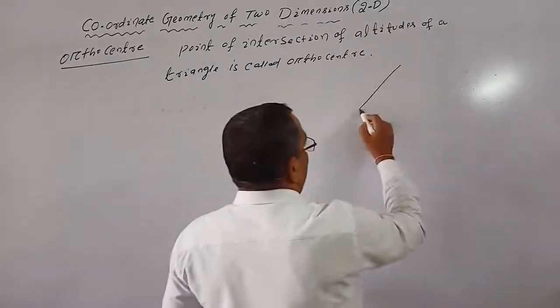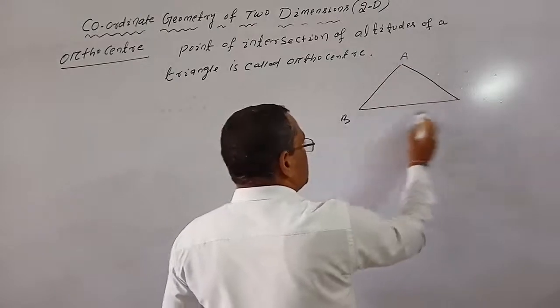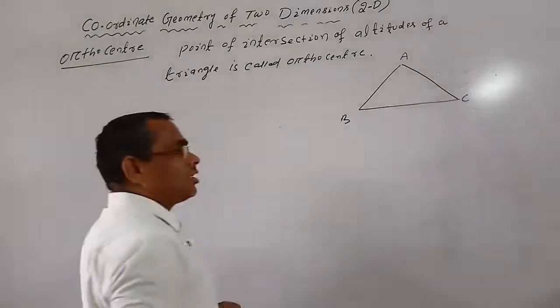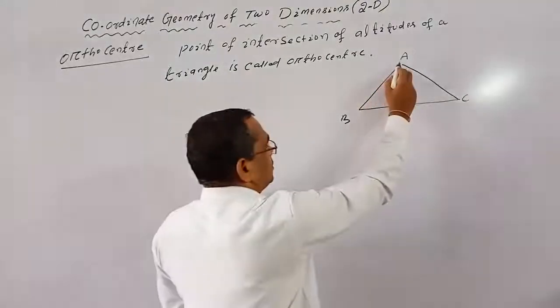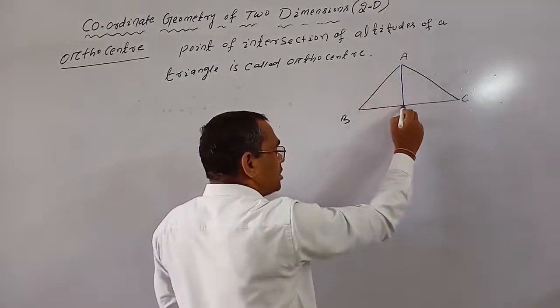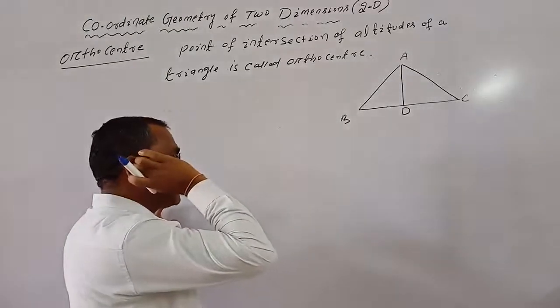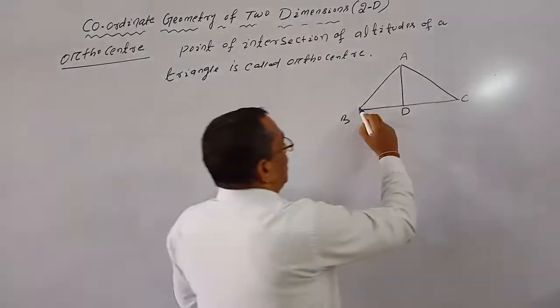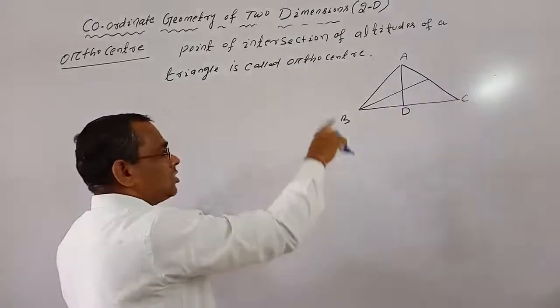Suppose this is a triangle ABC. Now you draw a perpendicular from vertex A on side BC. This AD is the perpendicular to the base BC, and this is another perpendicular from vertex B on side AC.